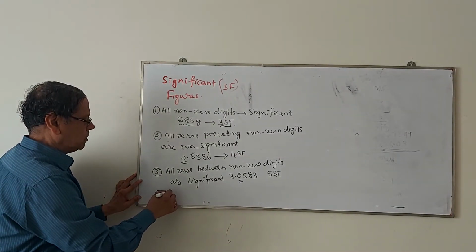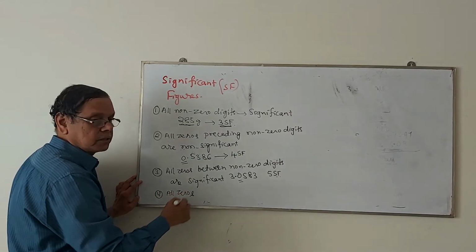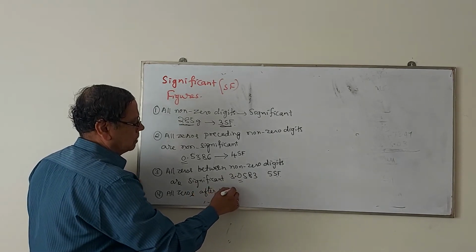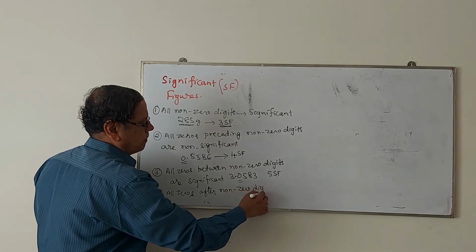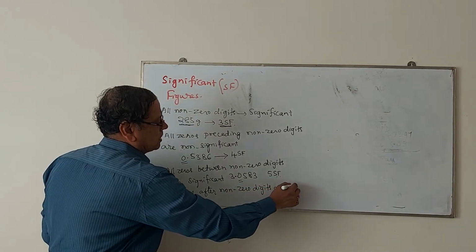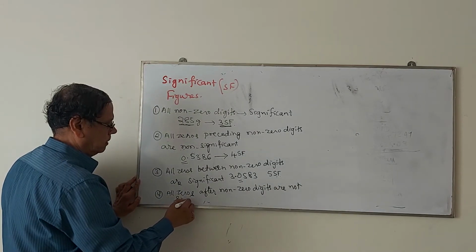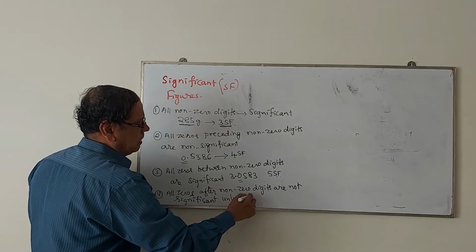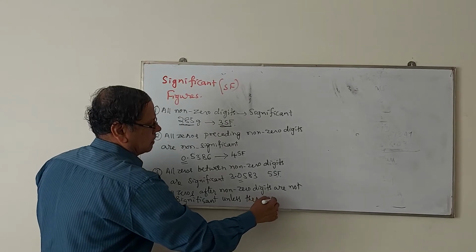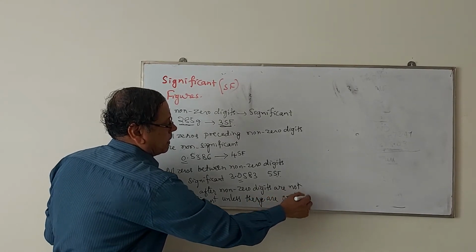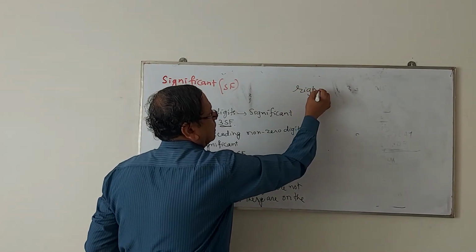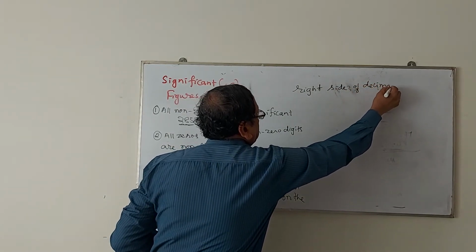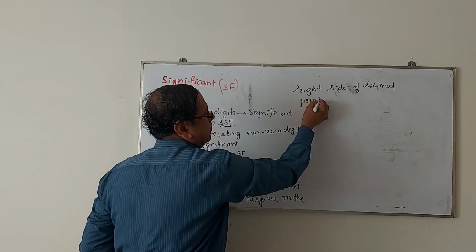Then all zeros after non-zero digits are not significant unless they are on the right side of the decimal point.